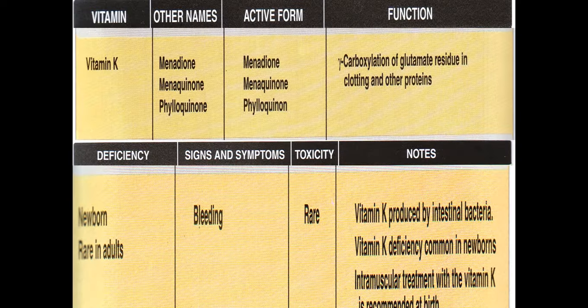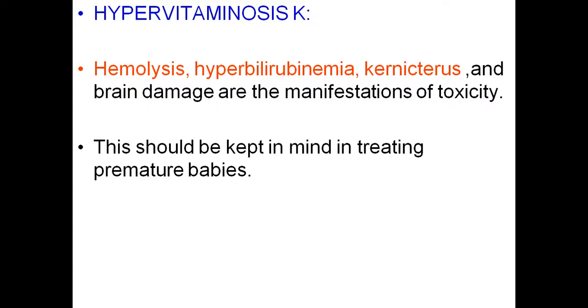Then hypervitaminosis. Hypervitaminosis of K: with excessive doses of vitamin K, you see hemolysis, hyperbilirubinemia, kernicterus, and brain damage. These are the manifestations of toxicity.